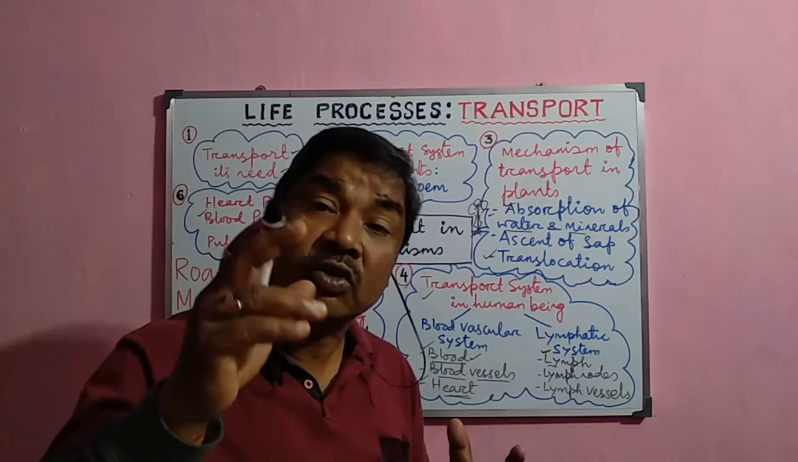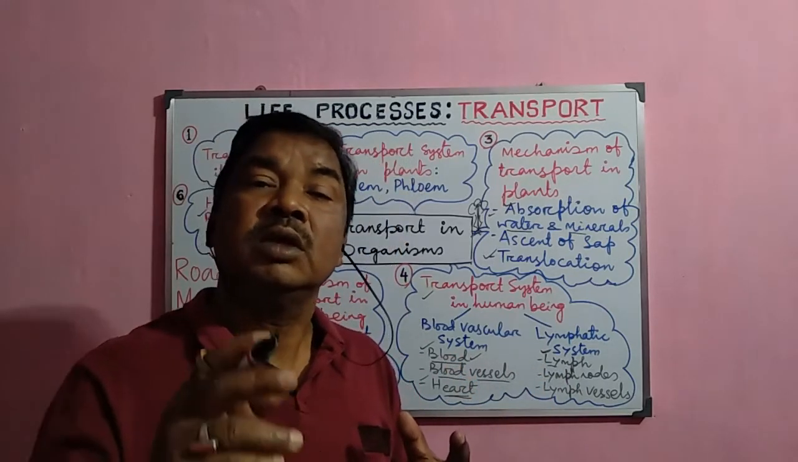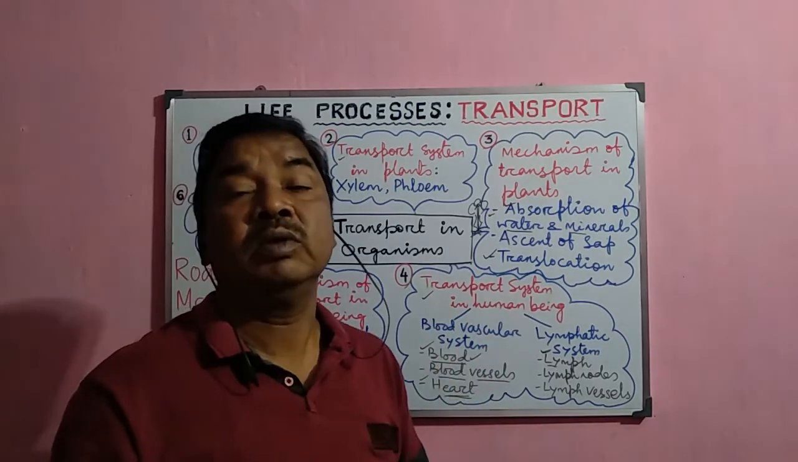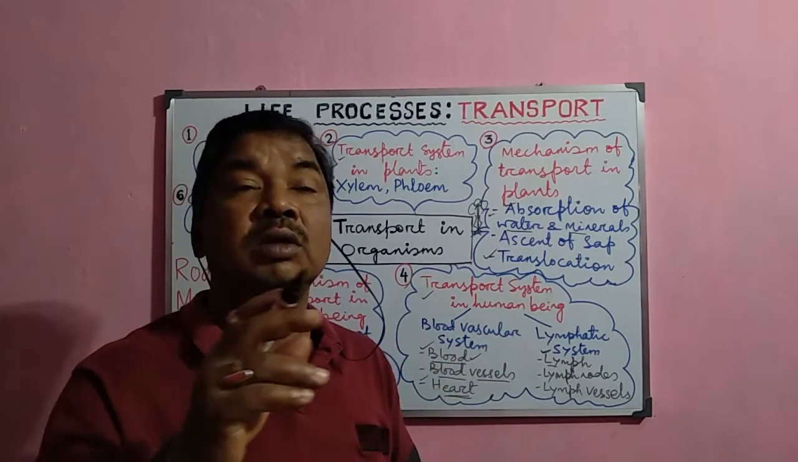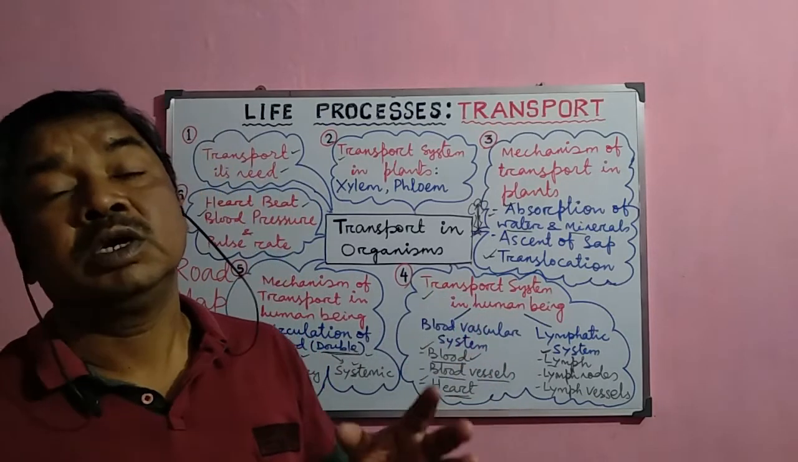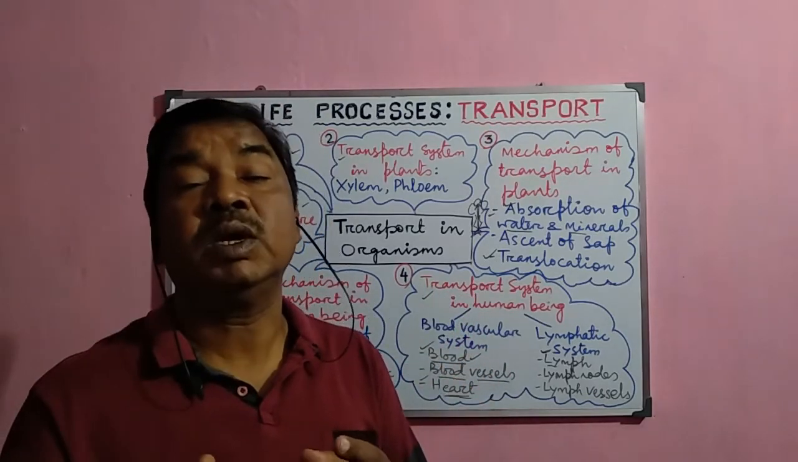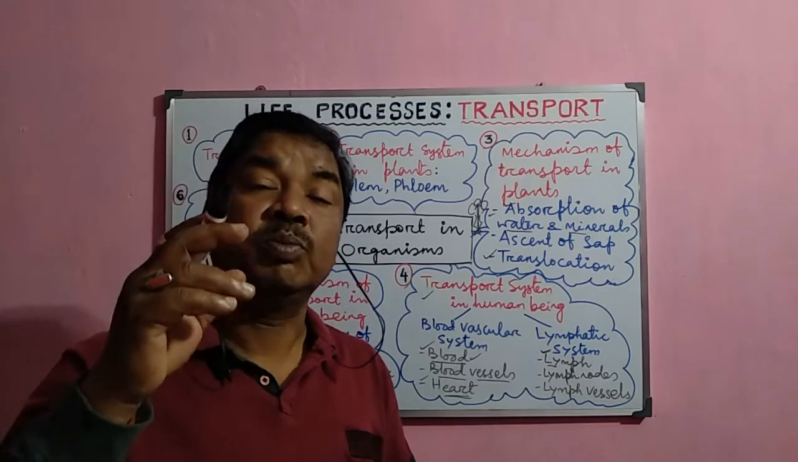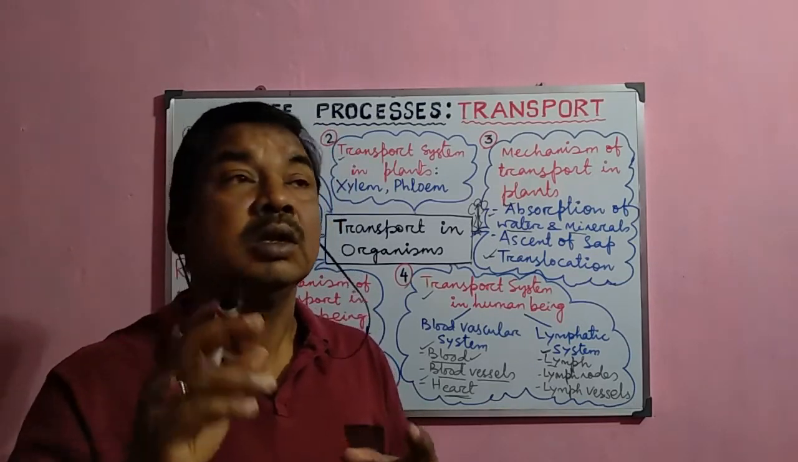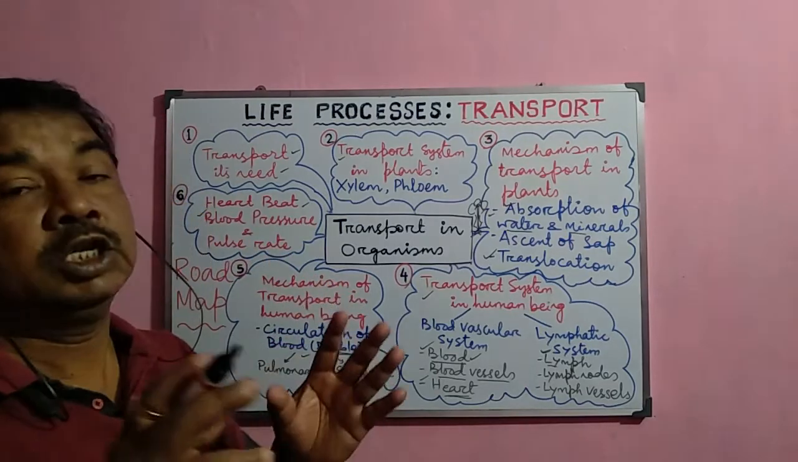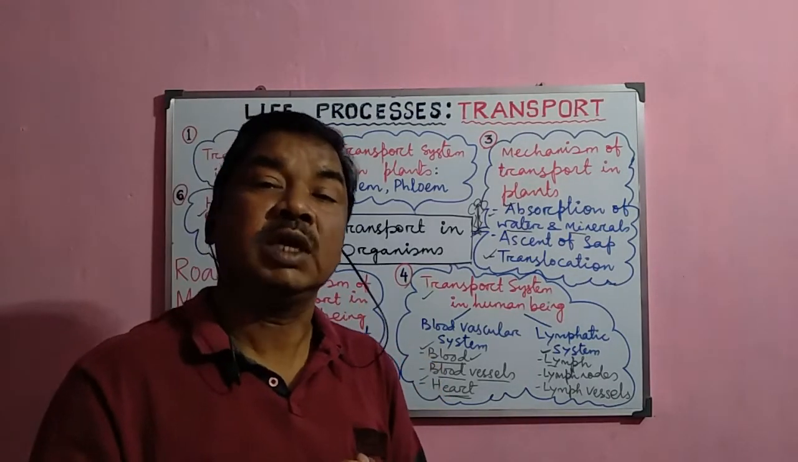So what is the instrument used to measure this blood pressure? That is the sphygmomanometer. When you go to the doctor to measure the blood pressure, this instrument is used. What is the mechanism or principle behind this and how is this pressure actually measured? We shall study all these things here in this transport chapter.